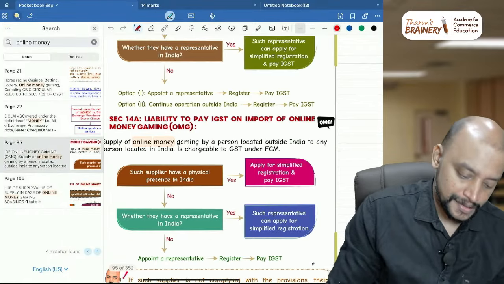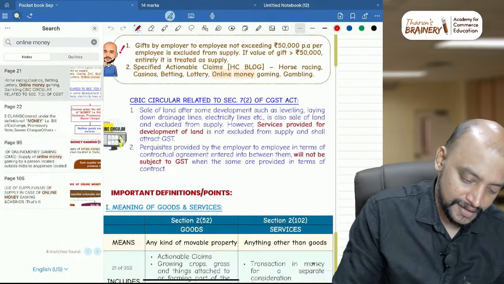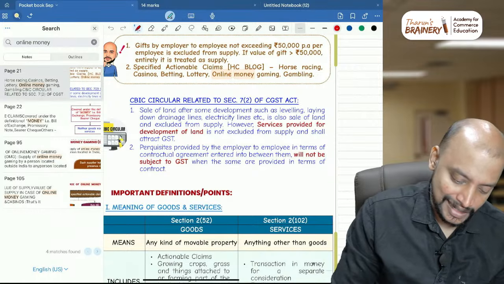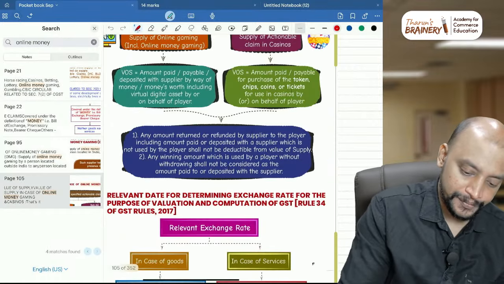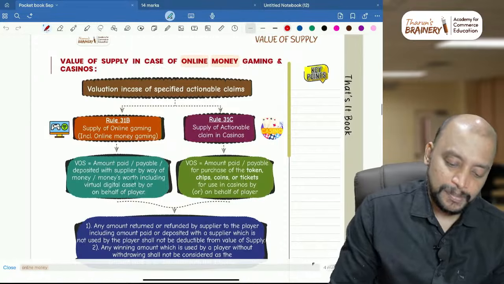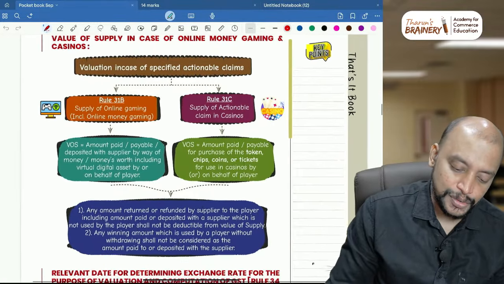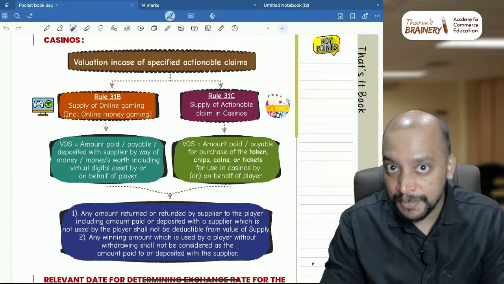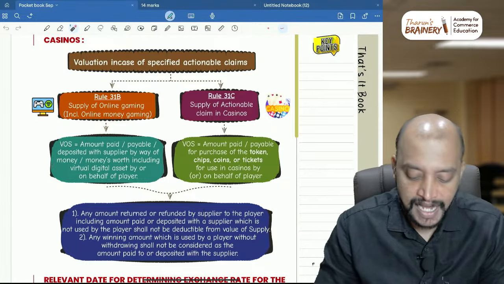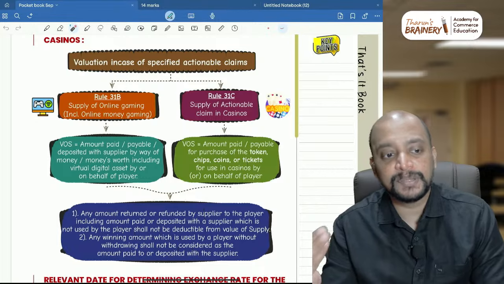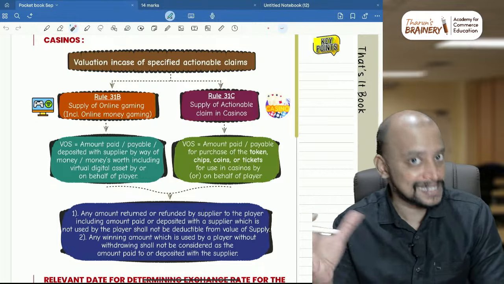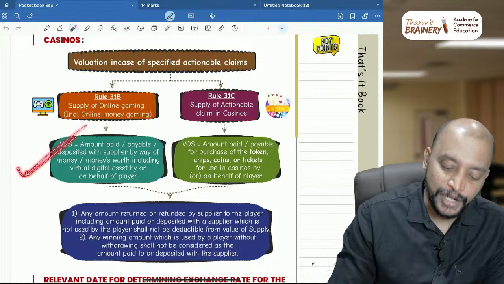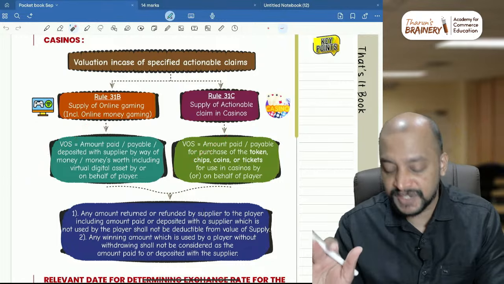Yes. So you can see what is the valuation to be taken in case of online money gaming. Value of supply in case of online money gaming and casinos, Rule 31B, what should be taken? The value will be the amount payable for the online money gaming, whatever is the amount deposited. For casinos also, whatever money is paid for the purpose of purchase of chips, tokens, etc., that should be taken. Here, amount deposited; here, amount paid for purchase of chips, tokens.